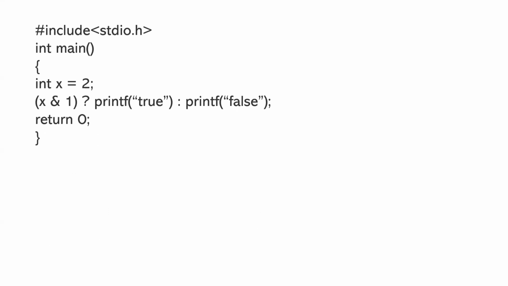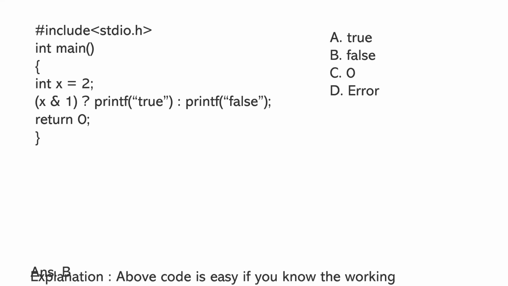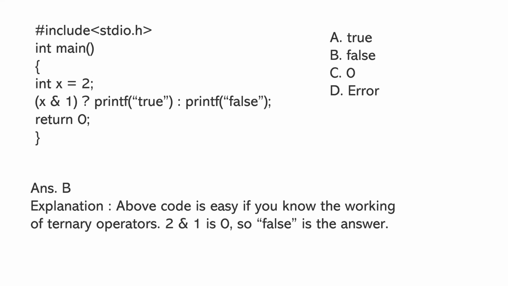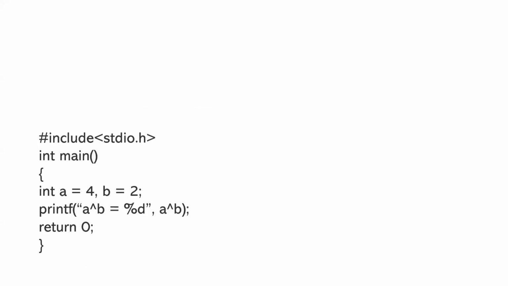Next question is int x = 2, x and 1 question mark, print true, else print false. So basically you need to check. This is the basic syntax of one of the operators, so make sure you are very good in it. Options are true, false, 0, error. Answer is B, that is false, because x and 1 is false. Therefore, it will print the next one, that is false. Above code is easy if you know the working of ternary operators, right? So 2 and 1 is 0, so false is the answer.